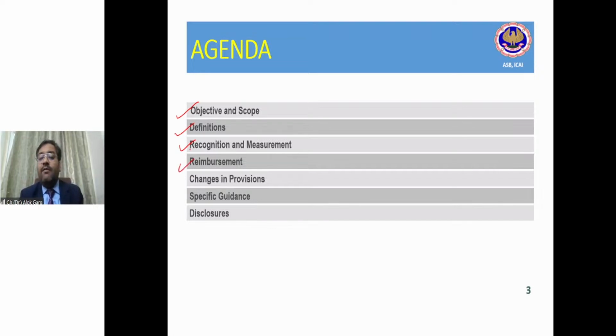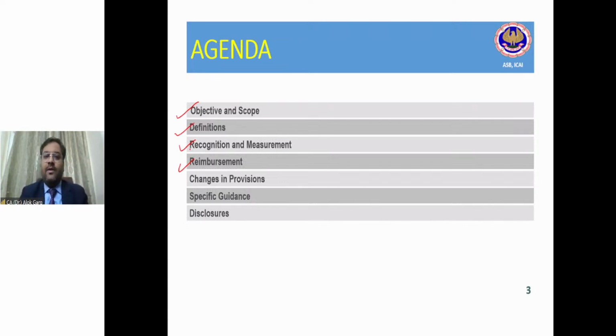Reimbursement. We will be talking about reimbursement: if we are creating a provision and someone is giving us some reimbursement, then what is the treatment of that reimbursement? For example, we are creating a provision for warranty. I am a dealer, and I am giving a warranty to my customer, and this warranty is coming from the manufacturer.